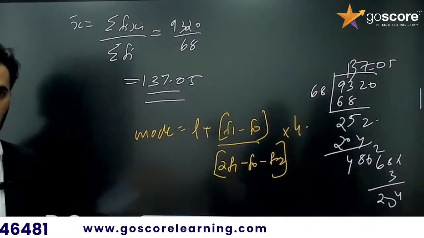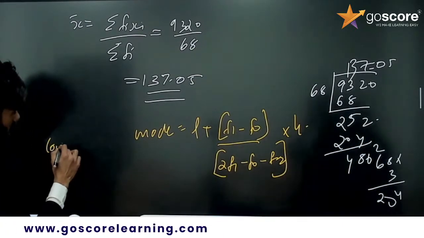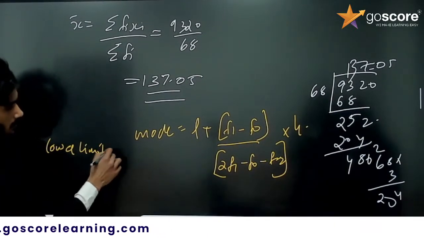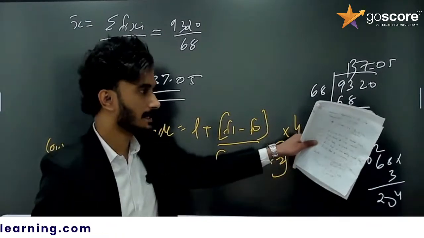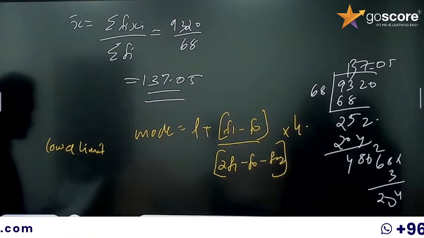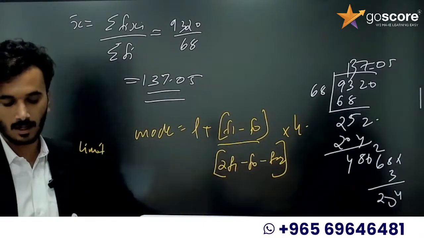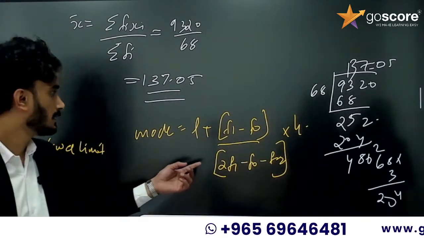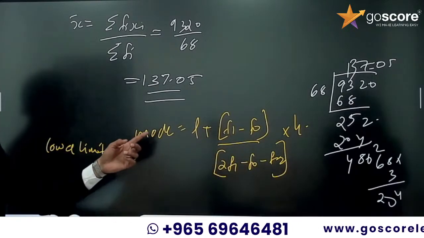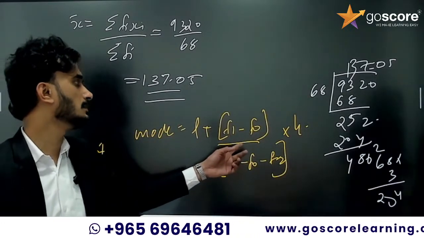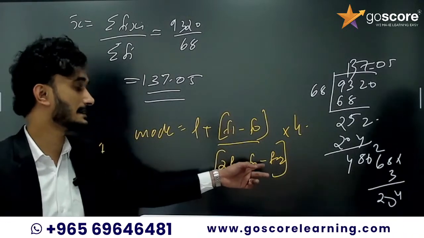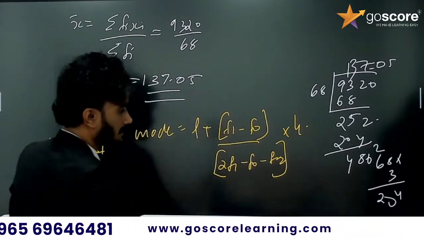What is L? L is the lower limit of the modal class. H is the class interval, the size of the class interval. F1 is the frequency of the modal class. F0 is the frequency of the preceding class. F2 is the frequency of the succeeding class. So okay, we can solve.